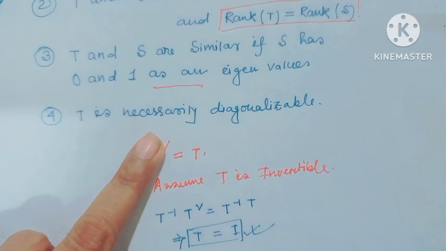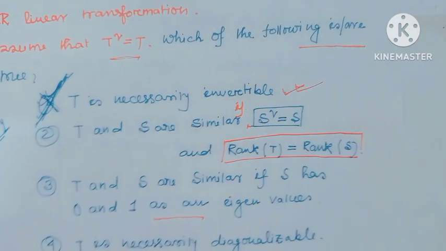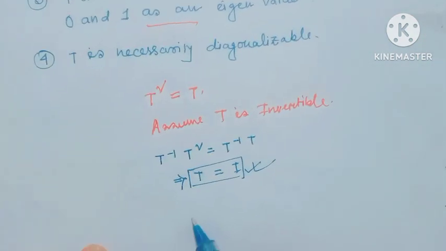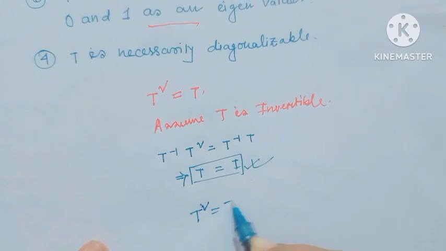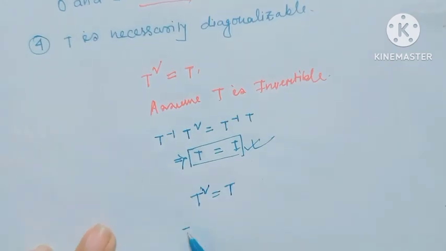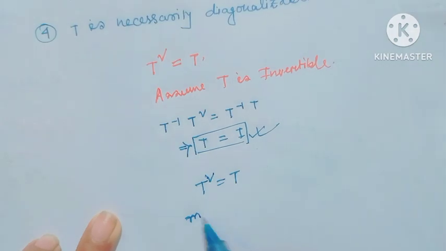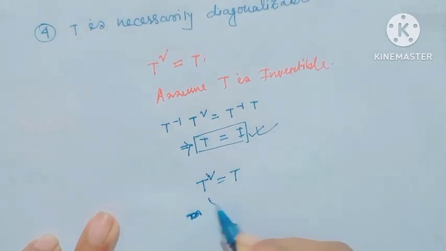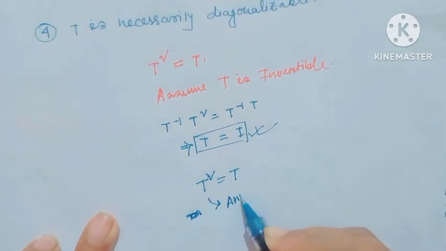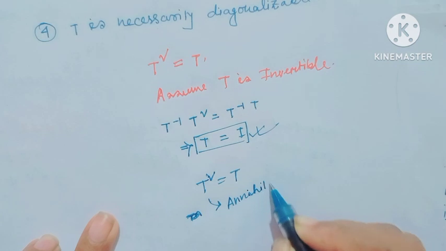Also, T is necessarily diagonalizable. Since given T square equal to T, this is the annihilating polynomial.